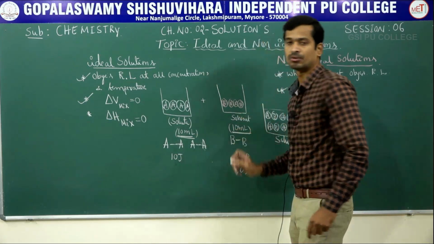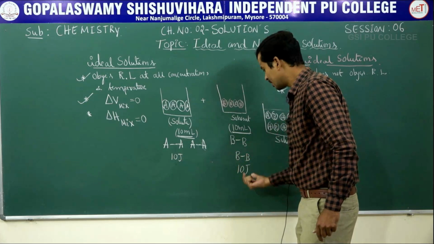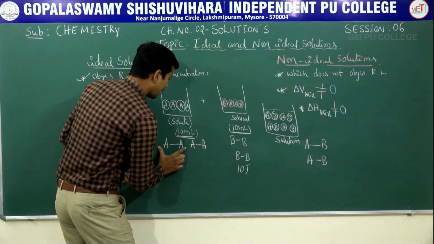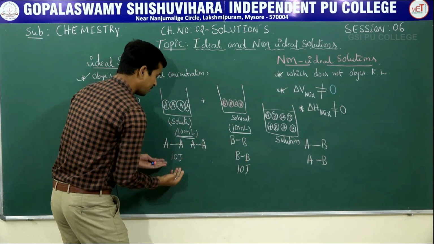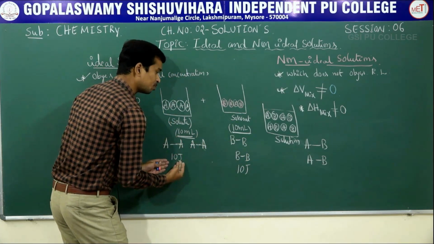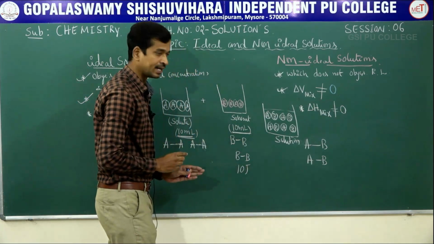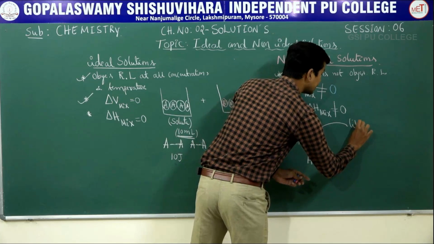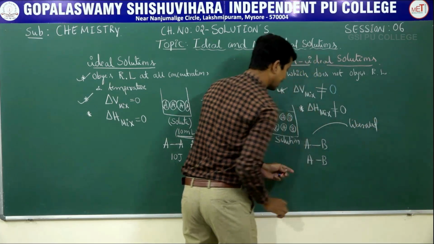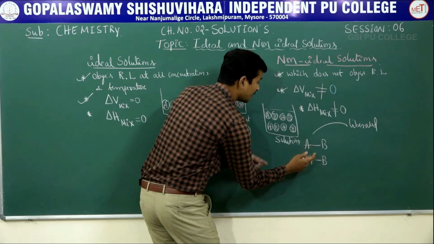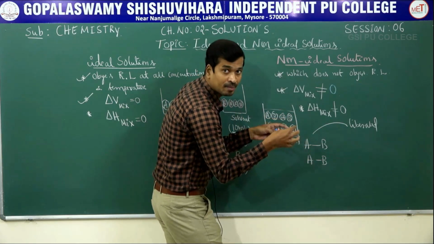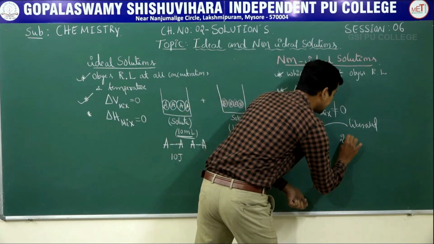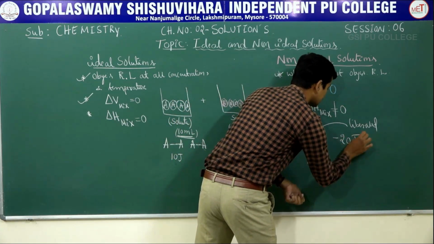Let's assume 10 joules. 10 plus 10, how much? 20. Clear? The breakage of the AA bond and BB bond requires 10 joules per mole each. Hence, the amount of energy liberated when the new bonds form between A and B is 20 joules.